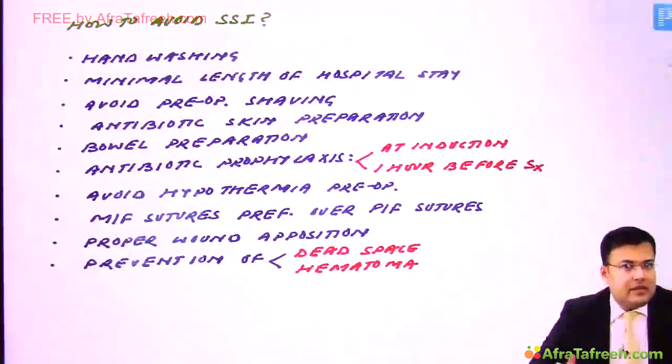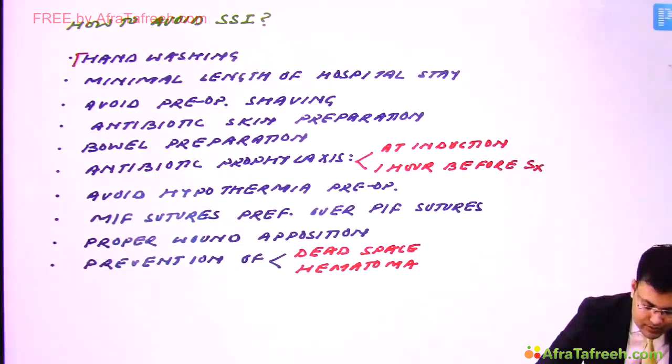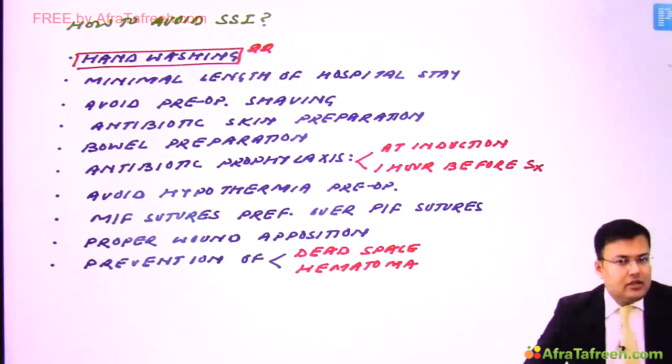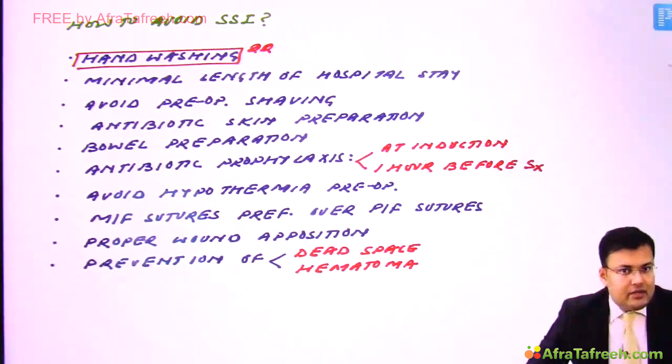So see, how to avoid surgical site infection. Clear? This list is very important and many questions were asked. First, one of the most important steps is hand washing. Clear? Whenever we are supposed to examine any patient, we have to wash our hands, right?